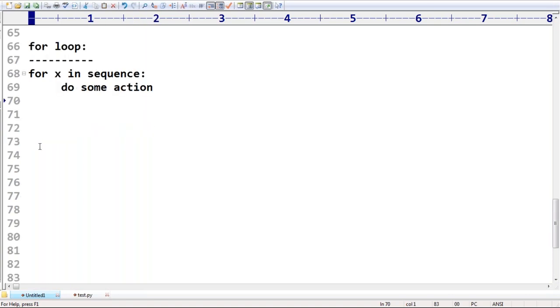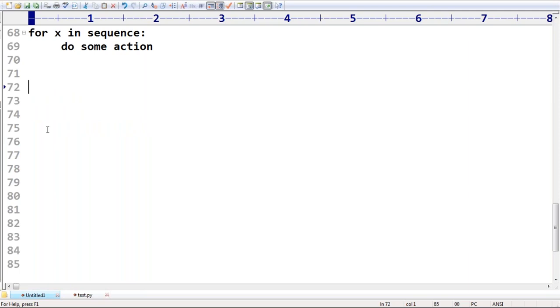Okay. Next, what is the next level we require to go for? The while loop. Next level we should go for the while loop. So when should we go for the while loop?